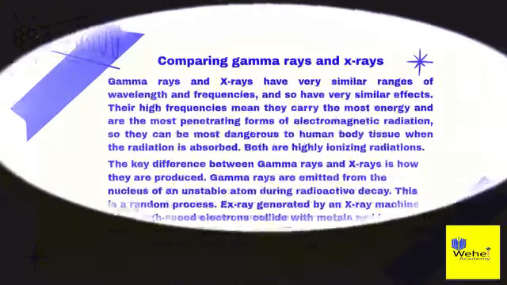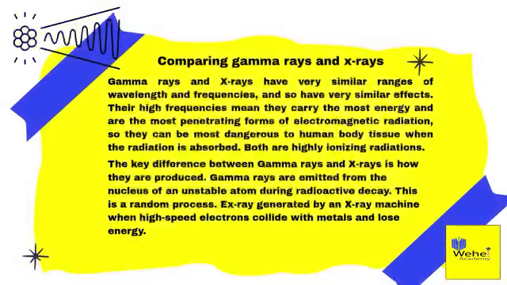Comparing gamma rays and X-rays. Gamma rays and X-rays have very similar ranges of wavelength and frequencies, and so have very similar effects. Their high frequencies mean they carry the most energy and are the most penetrating forms of electromagnetic radiation, so they can be most dangerous to human body tissue when the radiation is absorbed. Both are highly ionizing radiations.